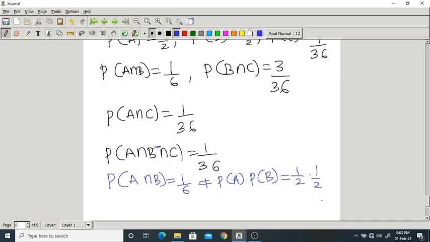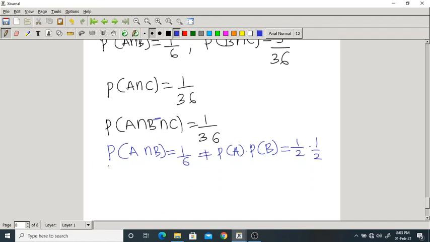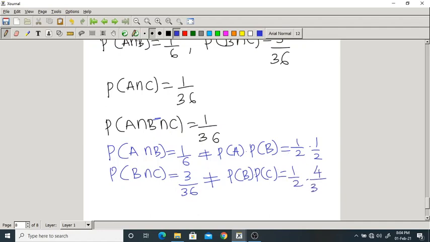Correct? In the same way, probability of B intersection C equals 3 by 36. That is also not equal to probability of B into probability of C. What is probability of B into probability of C? 1 by 2 into 4 by 36.